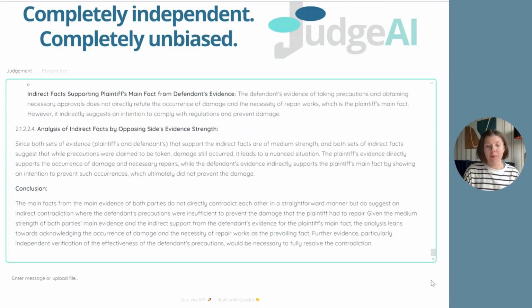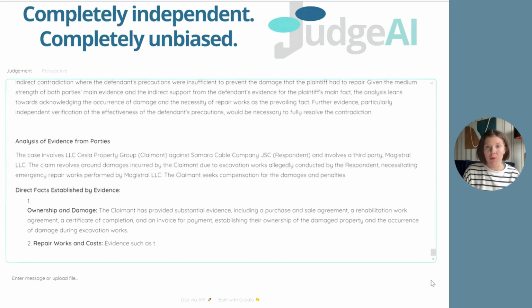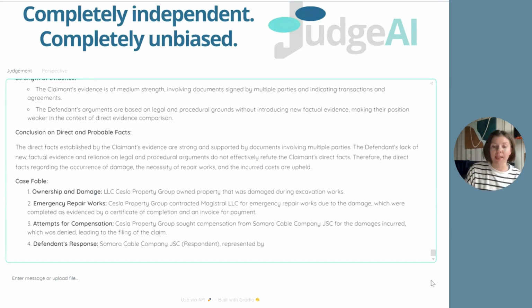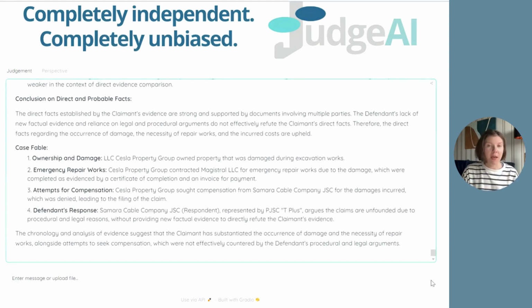In the next stage, the main evaluation of the party's evidence takes place. The evidence is analyzed to determine which direct facts it establishes and which indirect facts it can confirm. Through a multi step analysis, including tools such as additional fact generation and contradiction detection, a chronology of legally significant events relevant to the case is reconstructed. This process allows us to determine how the parties and third parties acted from the moment the legal relationship between them arose until the filing of the claim.